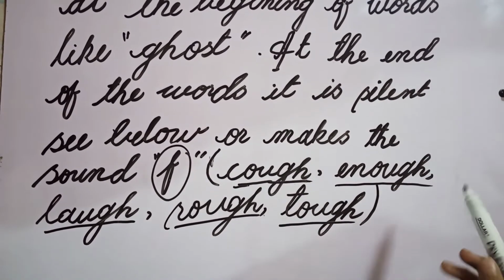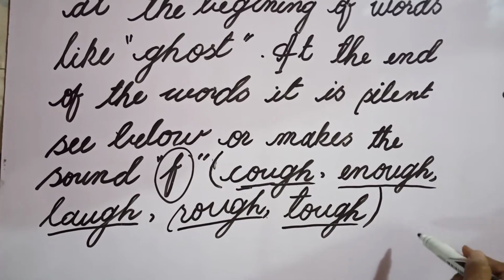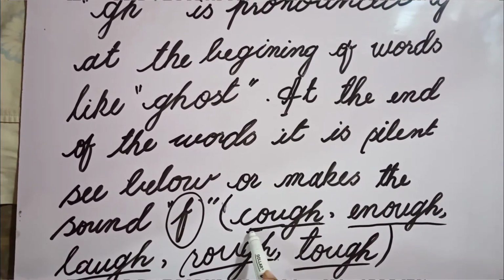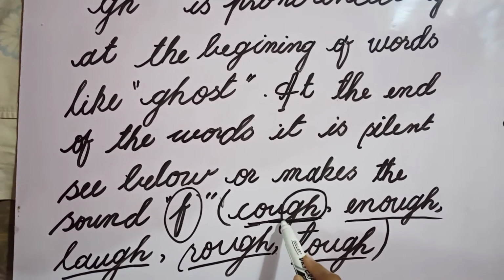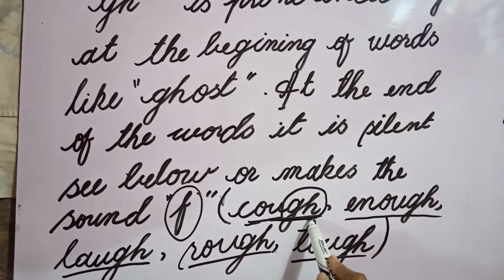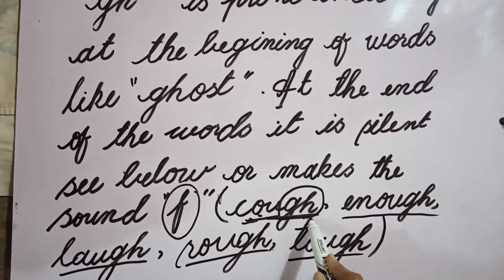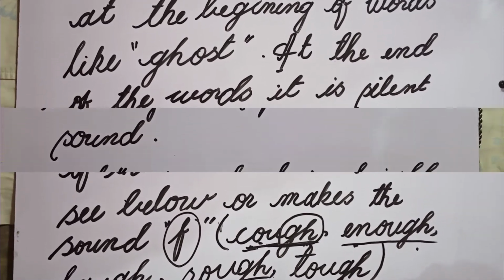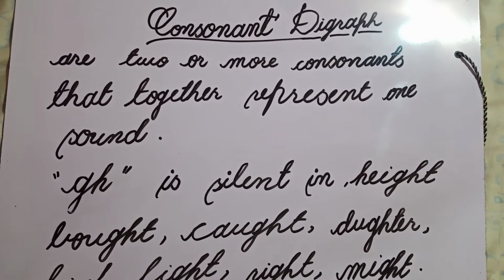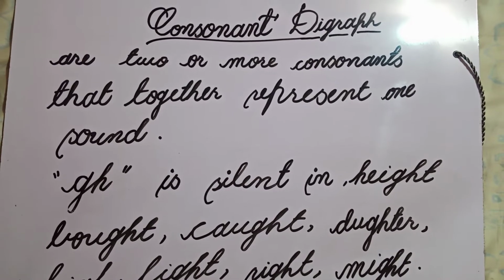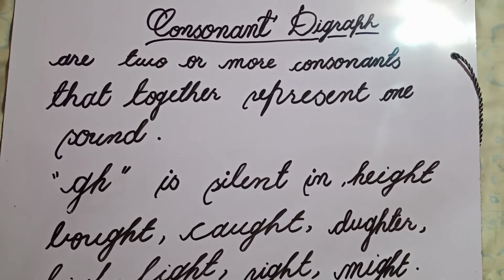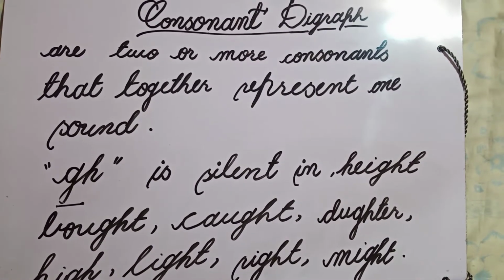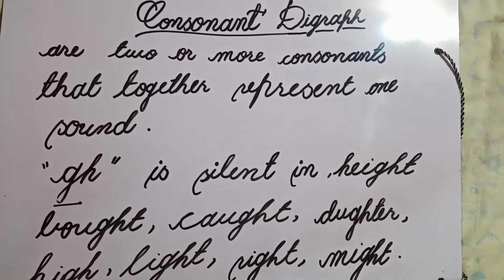If G and H are at the beginning of the word, it pronounces the sound of G, like ghost. If GH is at the end of the word, it pronounces the sound of F, like this: rough, cuff, enough, laugh, rough, tough. And now we learn the sound of GH. At the start, GH represents the sound of G. At the end, GH represents the sound of F.